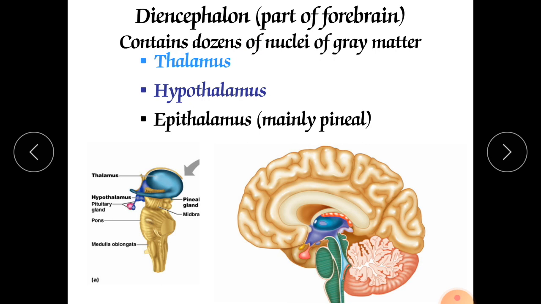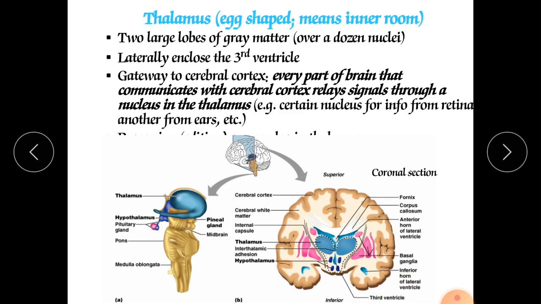This is the center where it connects the cerebrum, the hypothalamus and the spinal cord, which carries the impulses. They project from one part to another part. Now we will discuss thalamus. What is thalamus? So thalamus has almost a dozen nuclei.